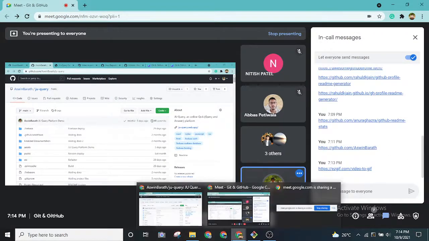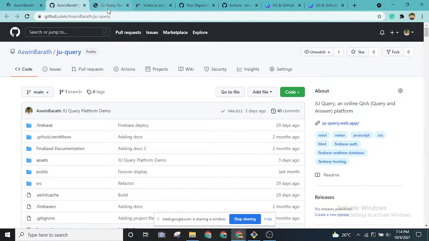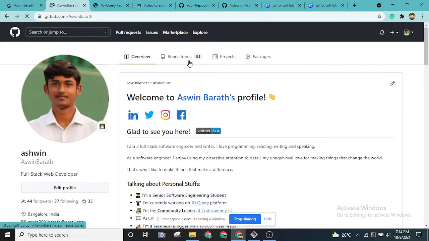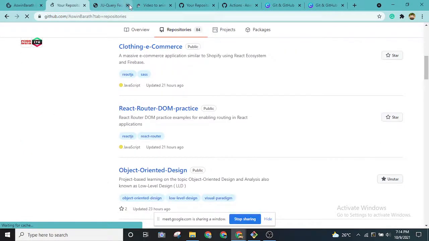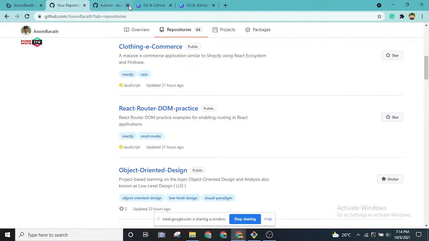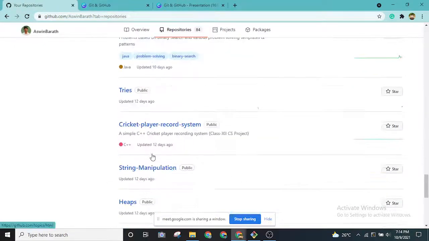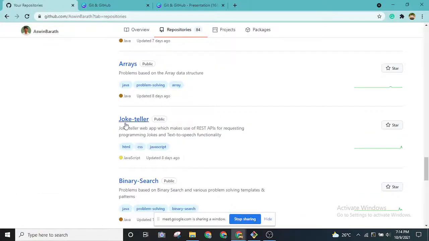There are a lot of projects that I've, let me show you. Any repository you use, most of the projects that I've documented neatly with the demo, like the GIF file animations. I've added these files properly and documentation properly. Let me show you a couple of projects to give you some idea.